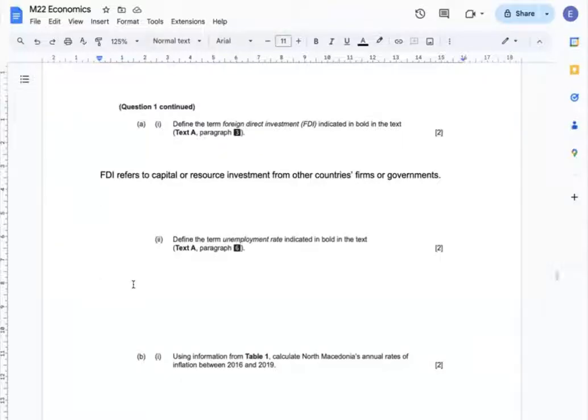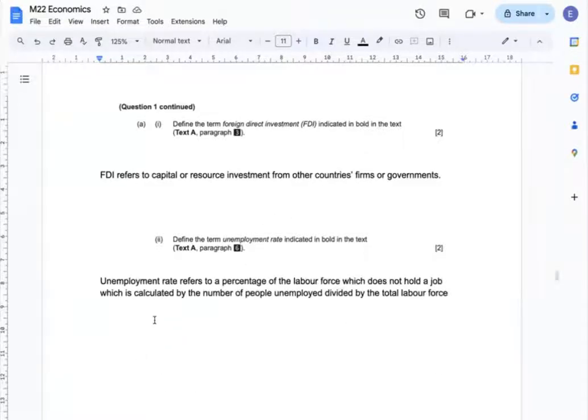Next, A2, define the term unemployment rate indicated in bold in the text. Text A, paragraph 6. Unemployment rate refers to a percentage of the labor force which does not hold a job, that can be calculated by the number of people unemployed divided by the total labor force.